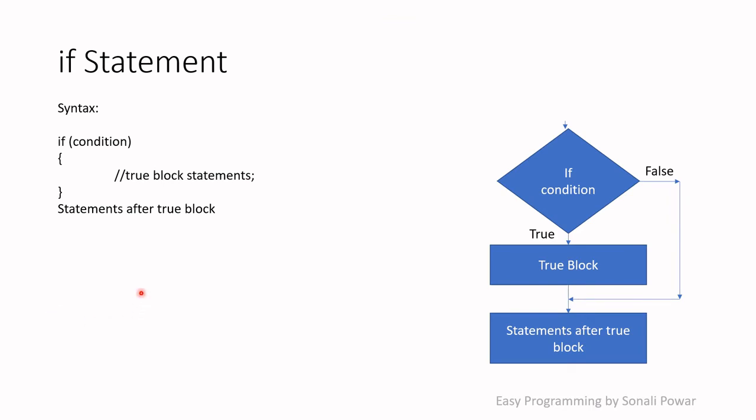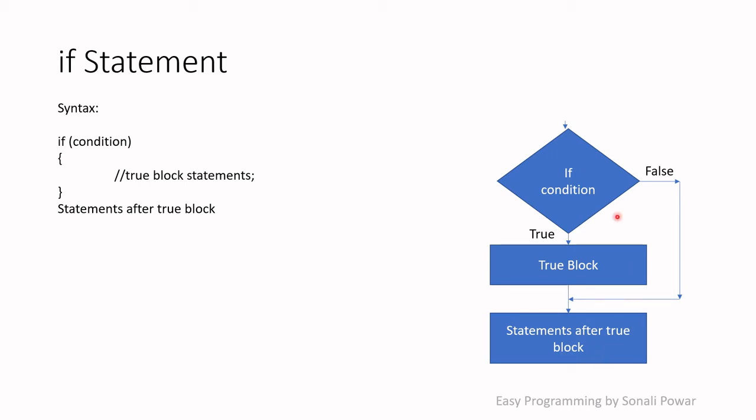First we will see the if statement. This flowchart shows the working of the if statement. Here if the condition is true, then it will execute the true block. If the condition is false, then it will not execute this true block. It will skip this block and execute the statements which are written after the true block. If the condition is true, then only it will execute this true block, and after completion of the statements written in the true block, it will continue the execution and execute the statements which are written after the true block.